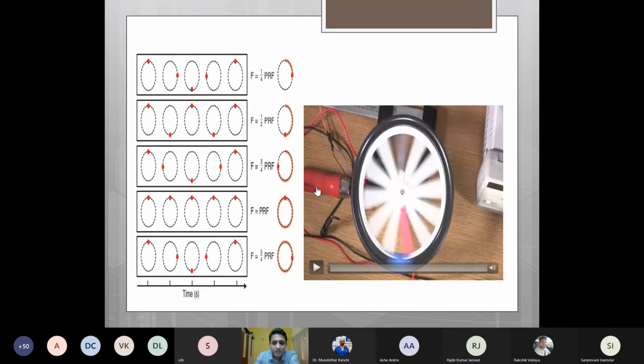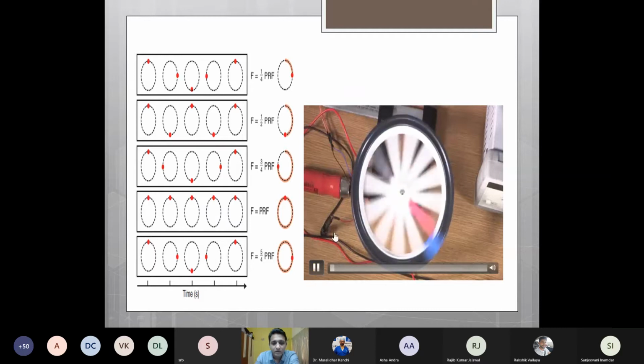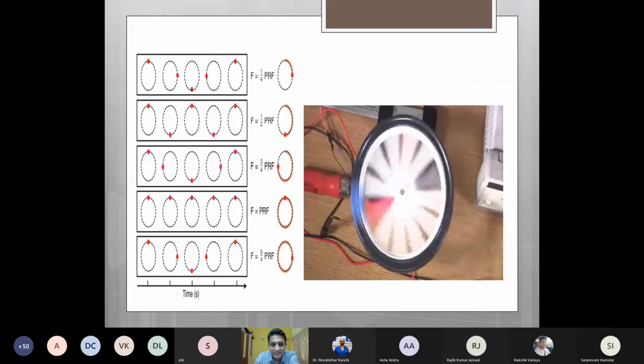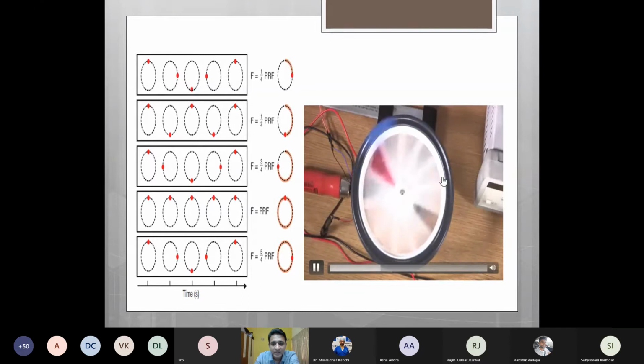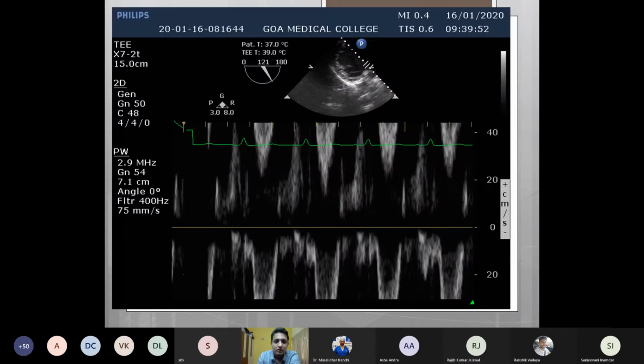Along with the clock analogy, we can also understand this based on a wagon wheel analogy. See, this is a wagon wheel. It appears to move anti-clockwise as long as it is moving at a very slow speed. But when it moves at a very high speed, even our eyes have a particular pulse repetition frequency. So as the speed increases, it feels like it is moving in the opposite direction to the one in which it is actually moving. We will feel that it is moving clockwise instead of anti-clockwise. So right here, as the speed has increased, we feel that the direction is exactly opposite to what it actually is.